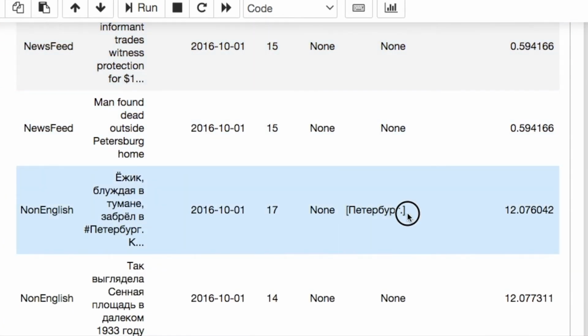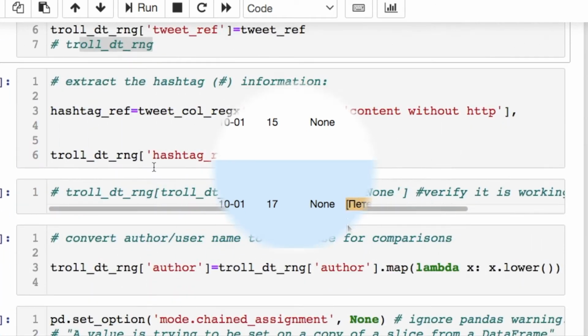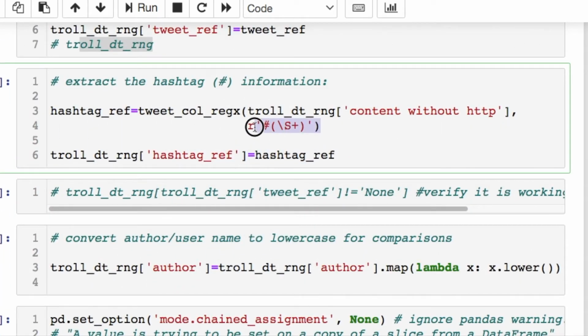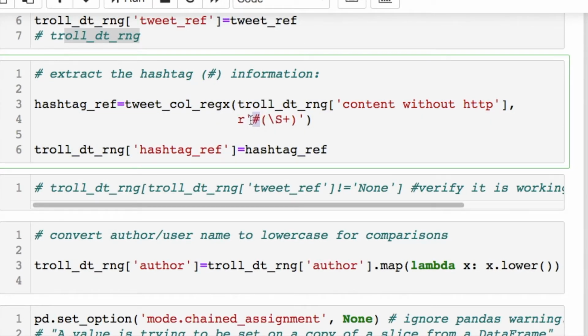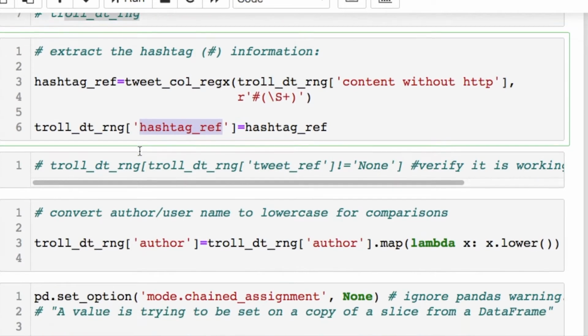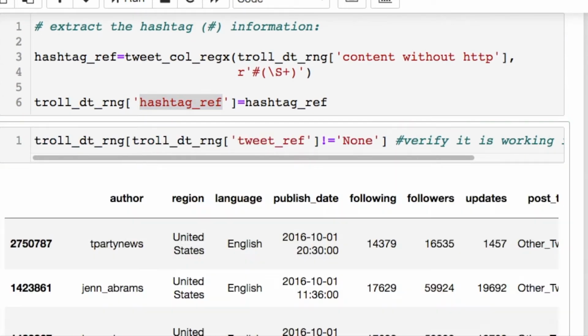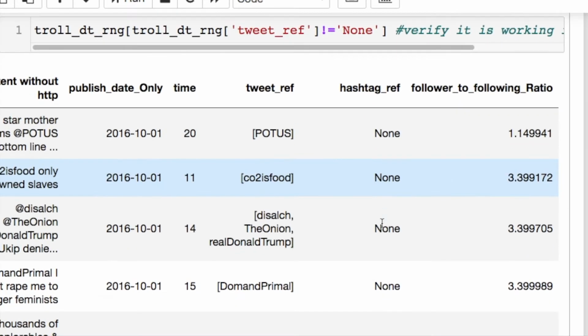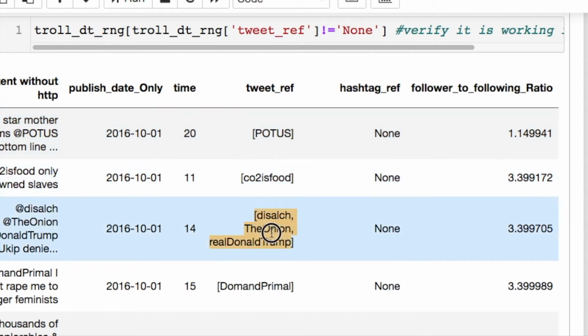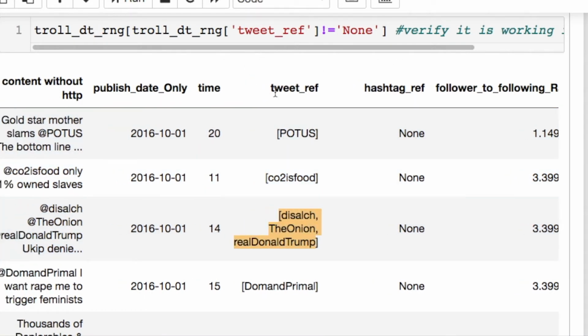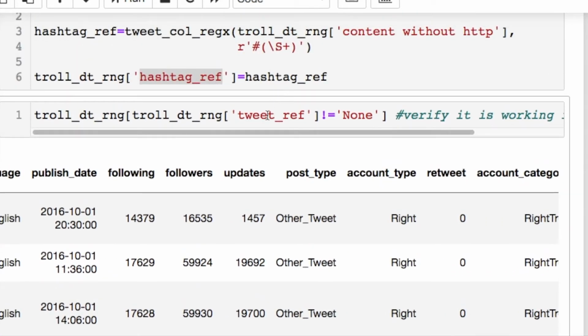There we go. So here's one of our Russian ones. Then we do the same thing for the hashtags, the same exact procedure, cut and paste it, just change this right here, change the referencing, and then check in whatever column name you want. To do a verification that it's not none, here we are. So it lets you know that this did actually work. And in this case, it had multiple people for this tweet referencing. That's your sanity check to make sure that you're doing this correctly.